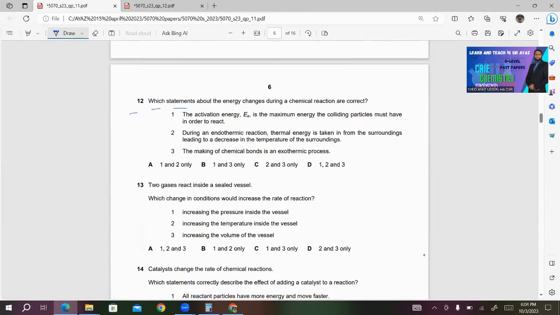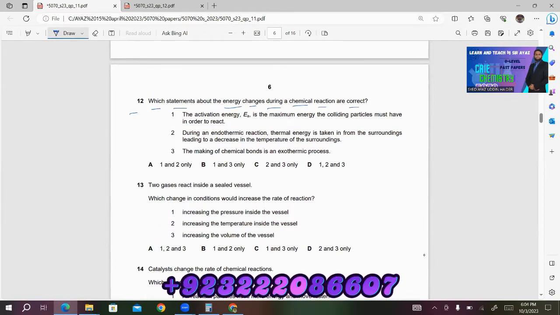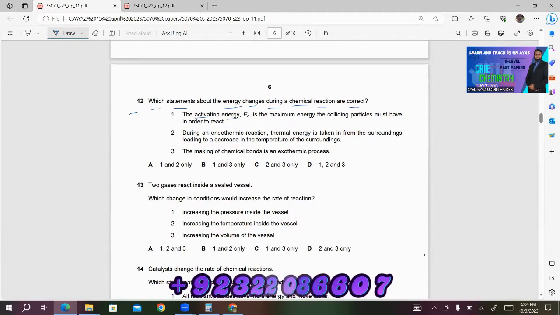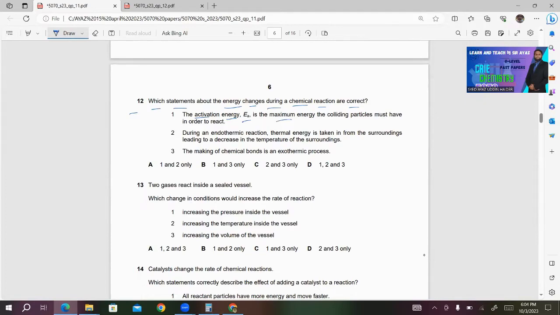Number 12, which statements about the energy changes during a chemical reaction are correct? Number 1, the activation energy EA is the maximum energy the colliding particles must have in order to react. This is an incorrect statement. Number 2, during an endothermic reaction, thermal energy is taken in from the surrounding, leading to a decrease in the temperature of the surrounding. This is a correct statement. Number 3, the making of chemical bonds is an exothermic process. This is also correct because making is exothermic. So both 2 and 3 are the correct statements. So C will be the right answer for this question.